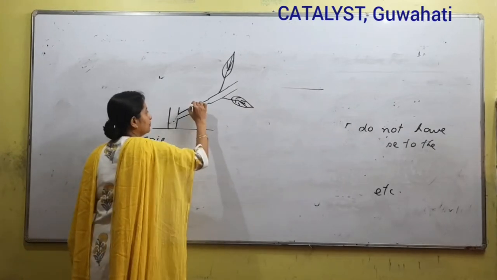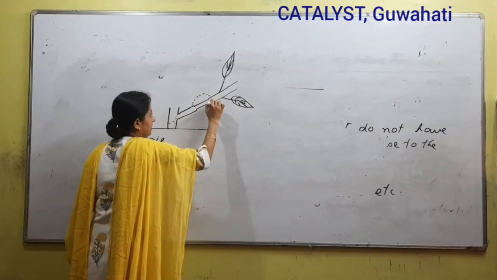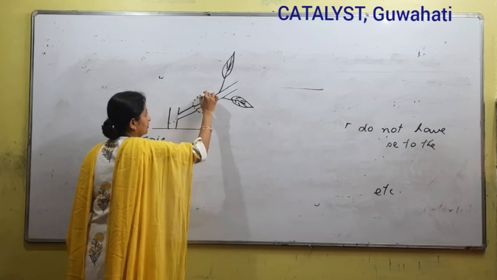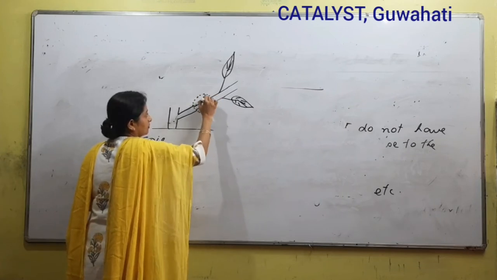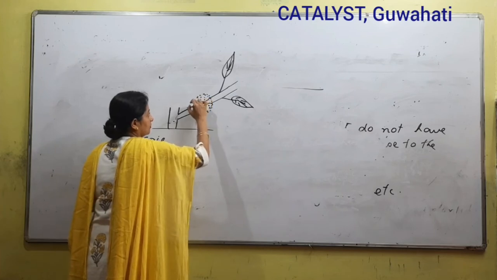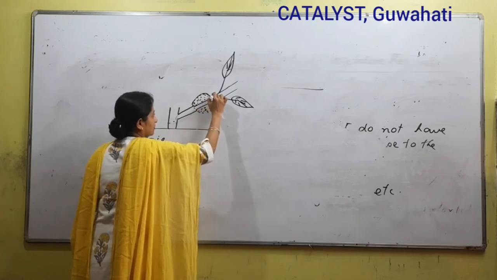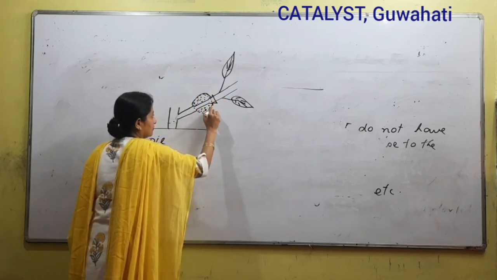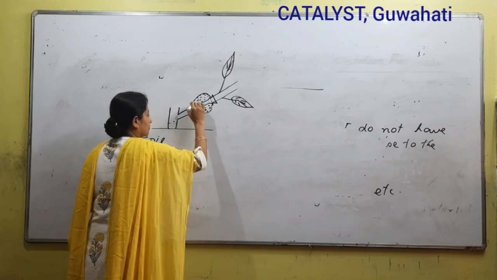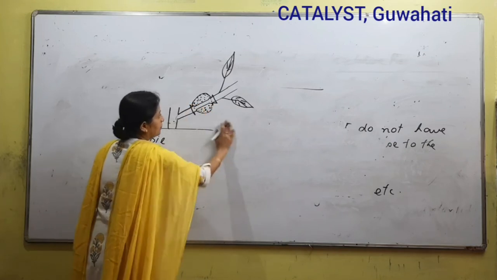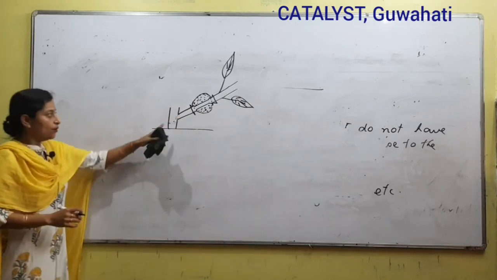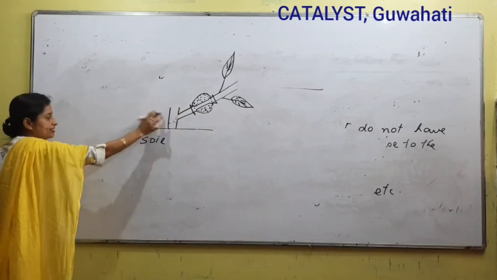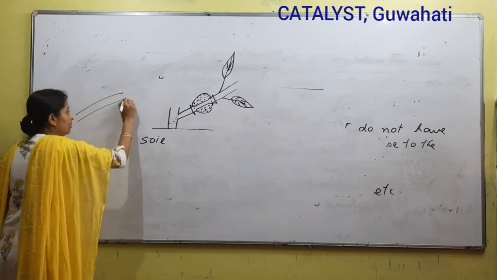So what we do, let me draw the diagram and then I'll explain. Right, so in this type what we are doing actually is we are taking a plant, and suppose this is a plant, in there we take a branch.